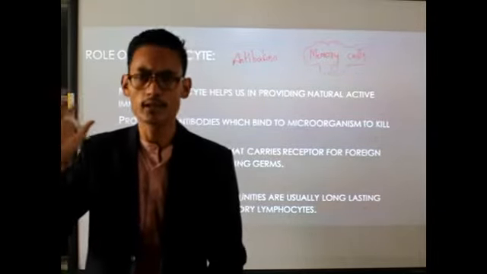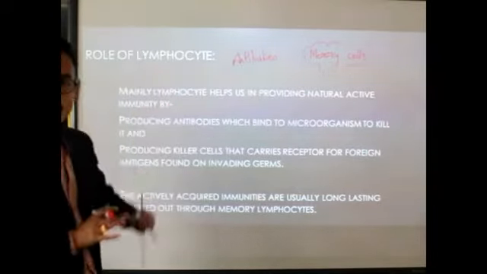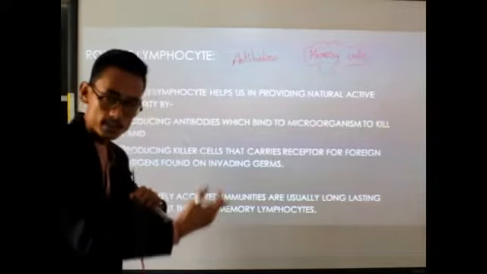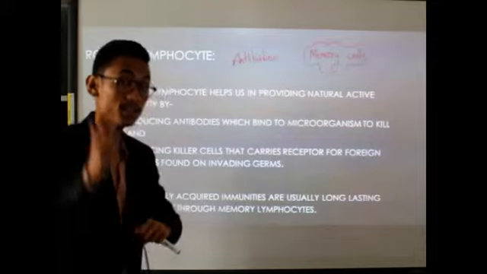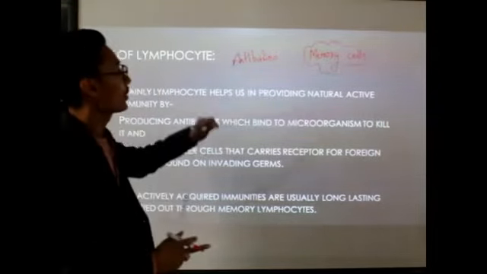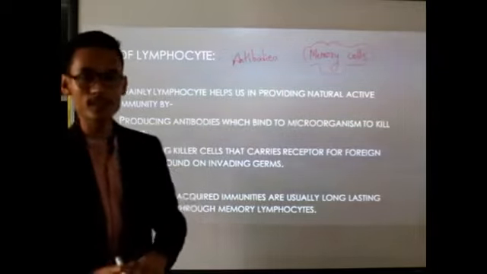Now what happens during vaccination? During vaccinations, our body will produce antibody. Antibody will work against those antigens, those microorganisms. Clear? But at the same time, it will produce the memory cells. Clear? Now what is the function of memory cells?